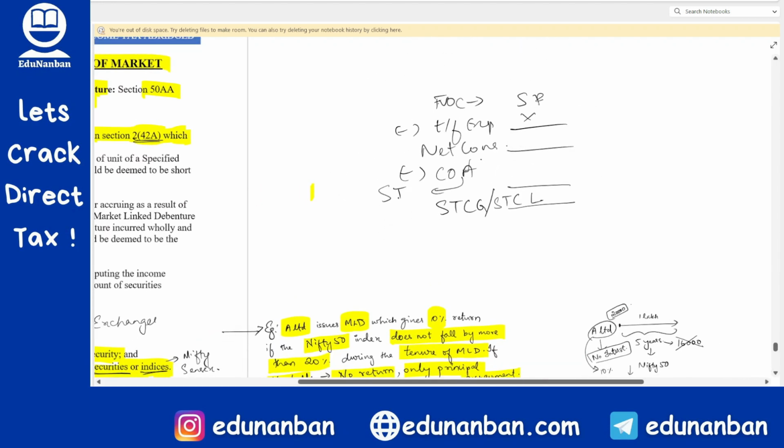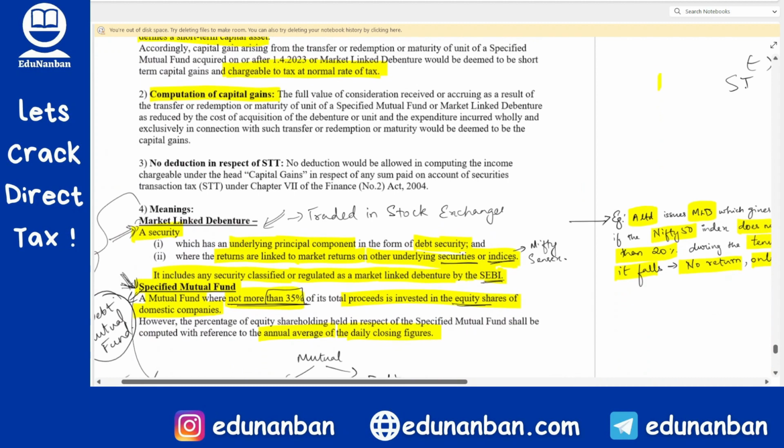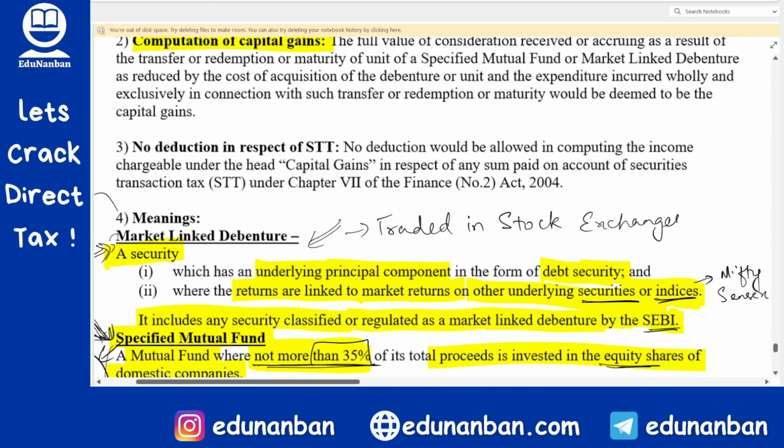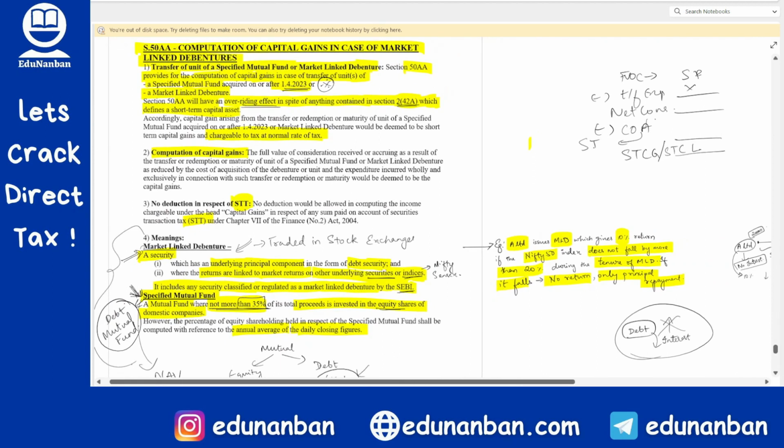And sir, I told you that the government wants to consider this as a business, since it is only speculation. There is no point of investment in case of market linked debenture, etc. That is why you might think that STT and CTT might be allowed. However, since this is the capital gain chapter, STT and CTT are not allowed as deduction. Here CTT will not be applicable, only STT will be applicable. So STT is not allowed as deduction. Nowhere in capital gain is STT allowed as deduction. Hence, even in this section, STT will not be allowed as deduction.